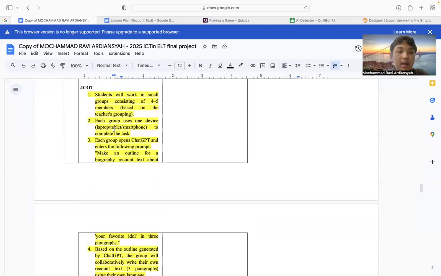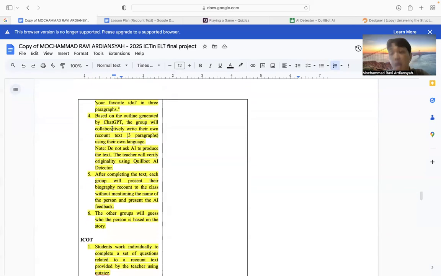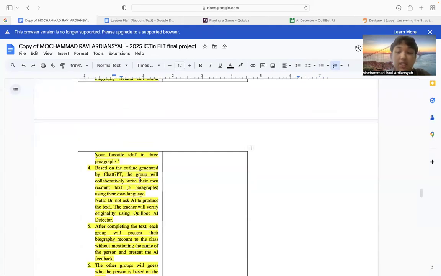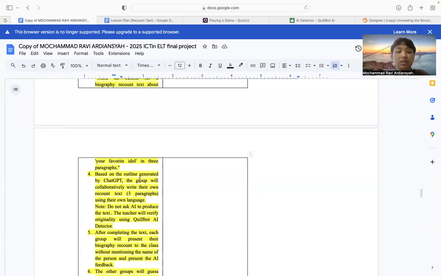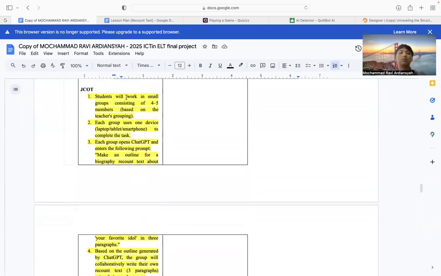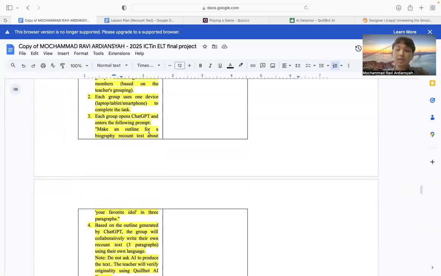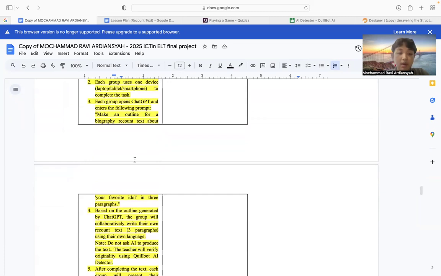So actually the GCOT part is part of my group project. This is my revision that I already implemented in the classroom, but it's different from our previous lesson planning. Because GCOT is my part when I'm doing real teaching, so this is my revision. They still work in small groups, and then use ChatGPT to make an outline for a biography text about their favorite idol in 3 paragraphs.